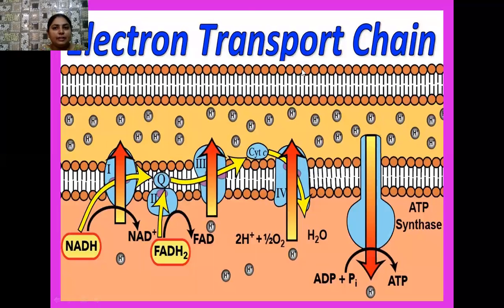Okay, student, after this lecture, we will learn about the electron transport chain in our upcoming lecture. Before this, go through the Krebs cycle pathway as well as fermentation. Then only this topic will be clear to us.